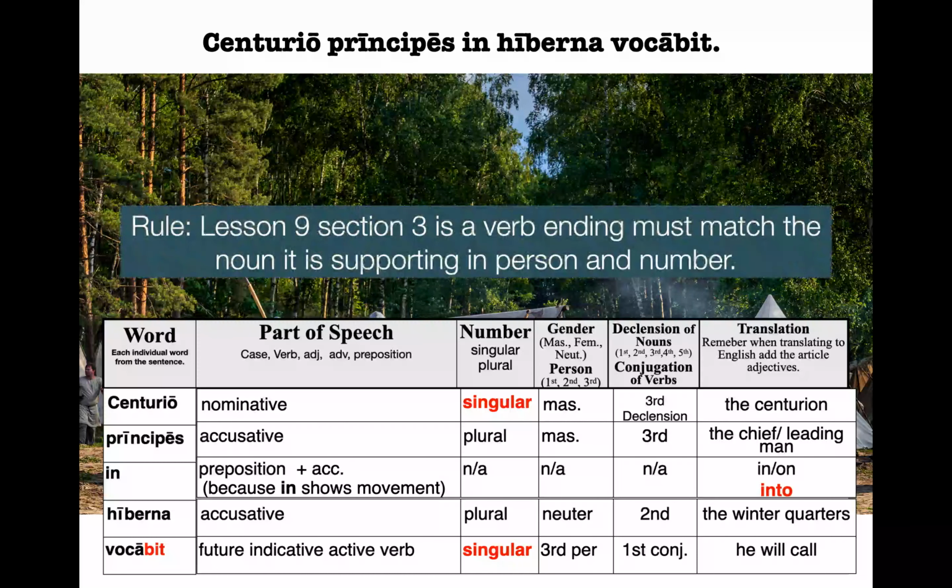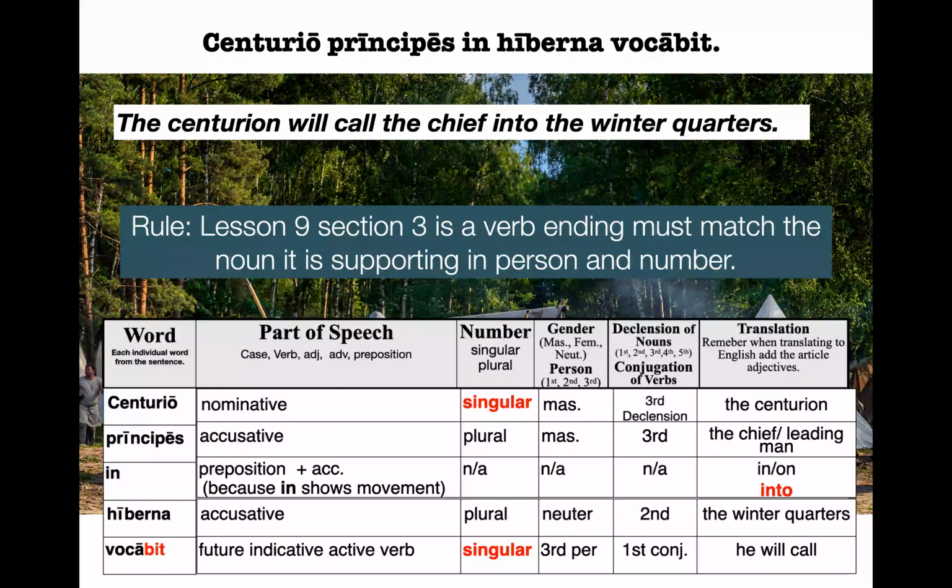Okay, so a rule. Lesson 9, section 3 is a verb ending must match the noun it is supporting in person and number. So if you look back on my chart, vocabit is our verb, it's singular. Centurio is also singular. So they match, they are following the verb rule, and we're good to go. So the centurion will call the chief into the winter quarters. All right? That's how easy parsing makes translating your sentences.